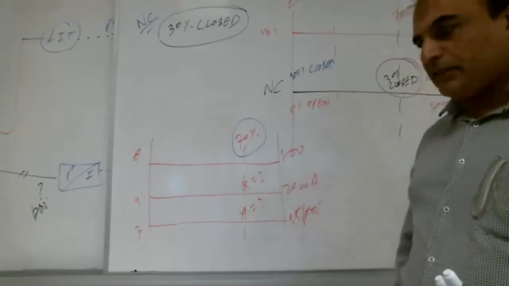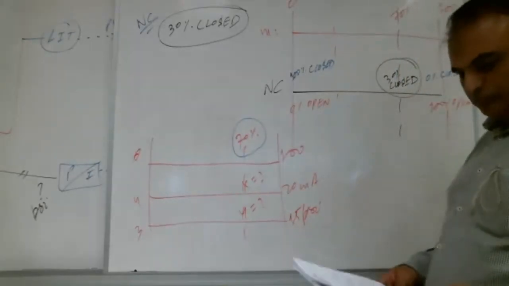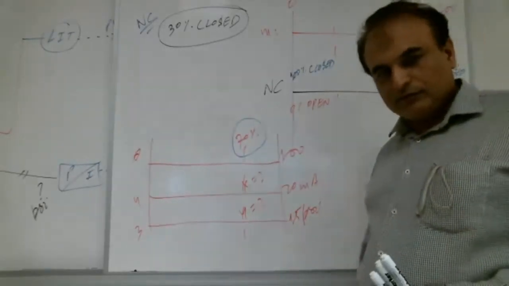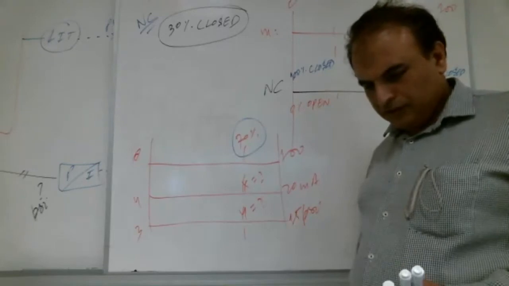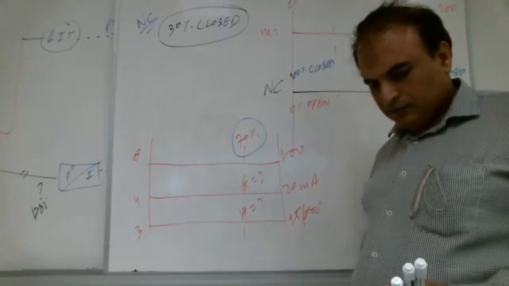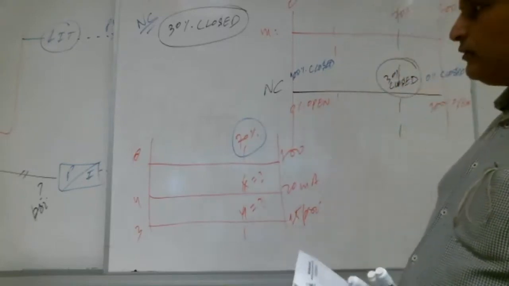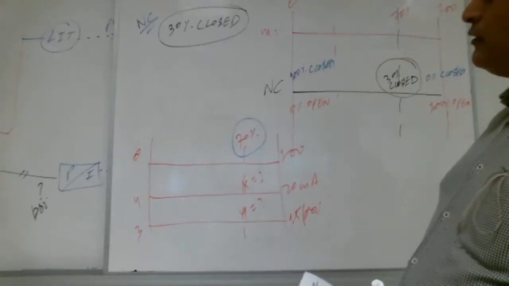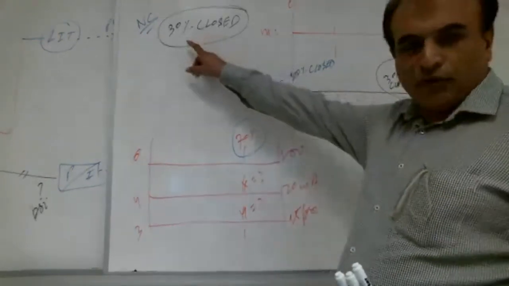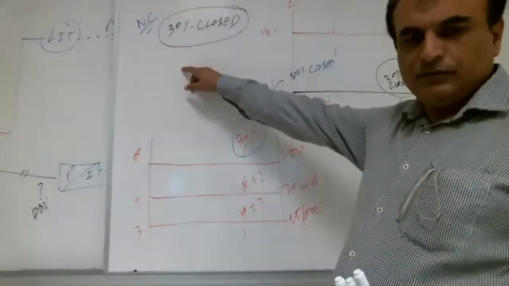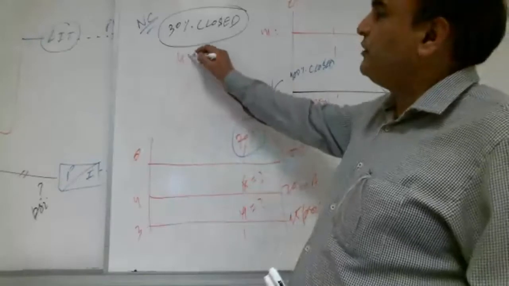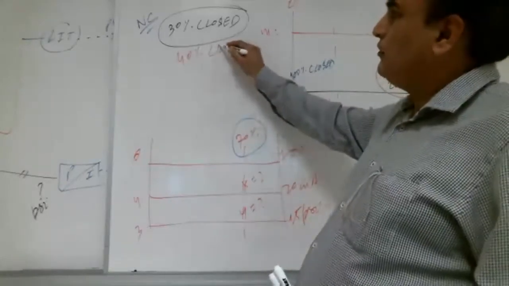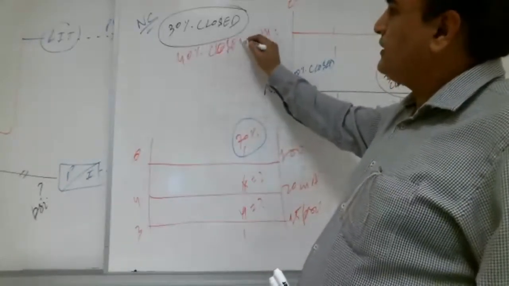Any question up here, for example, Shabab? Please ask. Teacher, if you give me 40, the normally close will be 60. Sorry? If I give you the number 40, for example, 40% close, you mean? Yes. It will be 60, teacher. The signal will be 60.